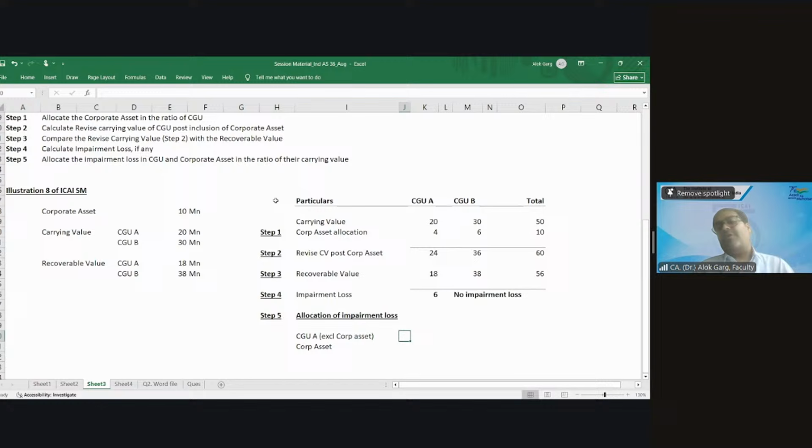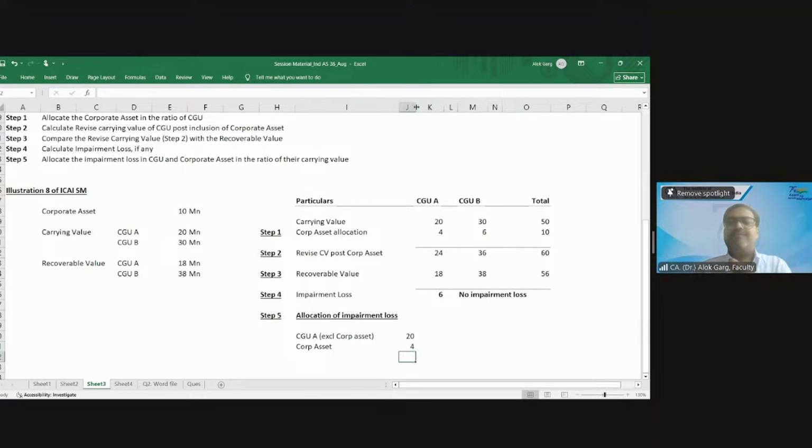So tell me, what is my carrying value of CGU A? 20, without corporate asset. Very good. You all are brilliant. What is the carrying value of corporate asset in CGU A? 4.